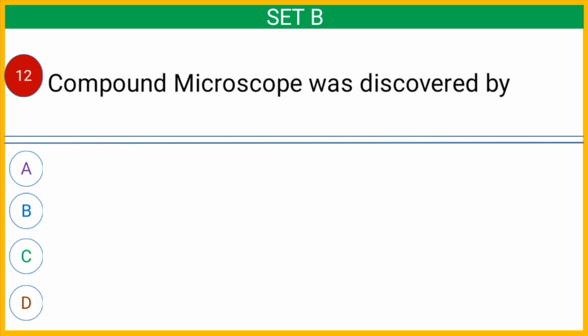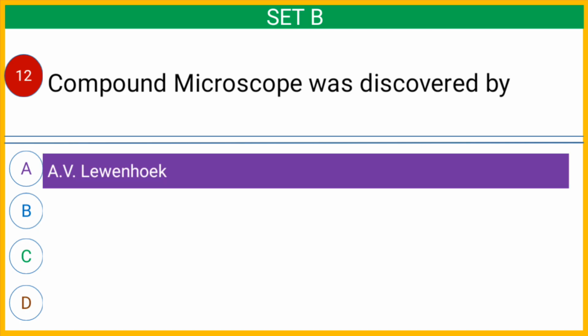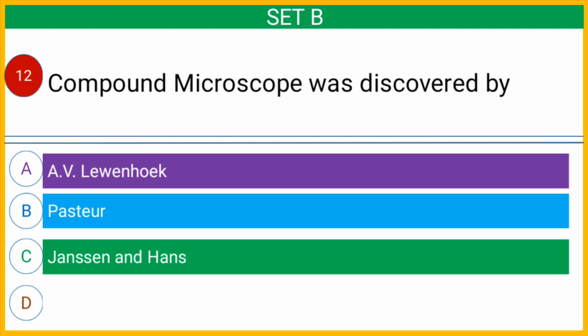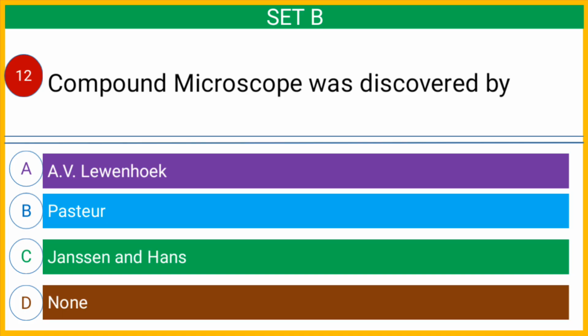Question number 12, compound microscope was discovered by option A Antony van Leeuwenhoek, option B Pasteur, option C Janssen and Hans, option D none. And the correct answer is option C Janssen and Hans.